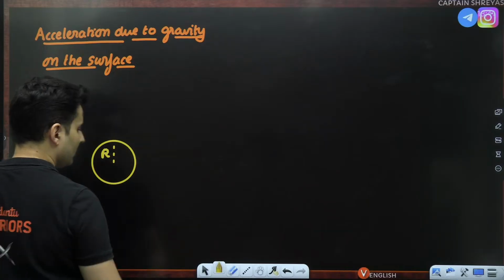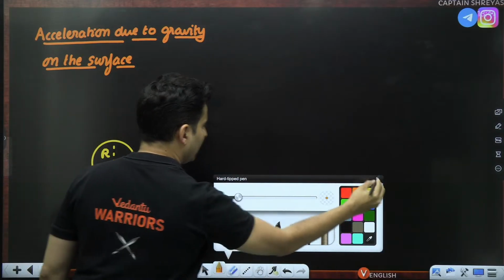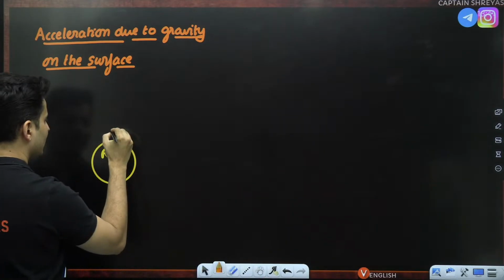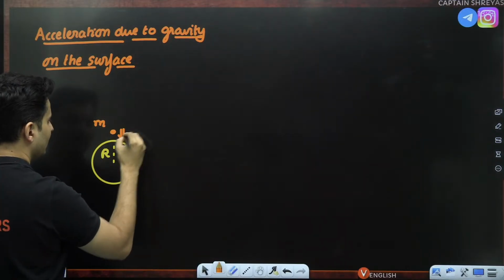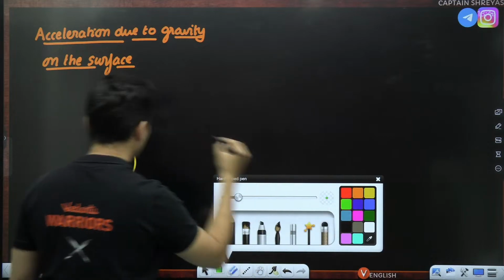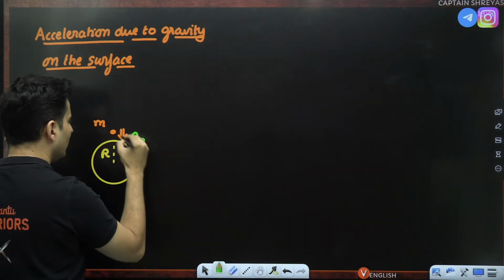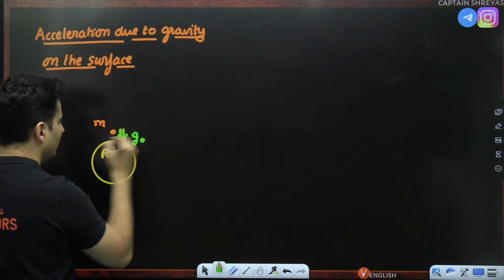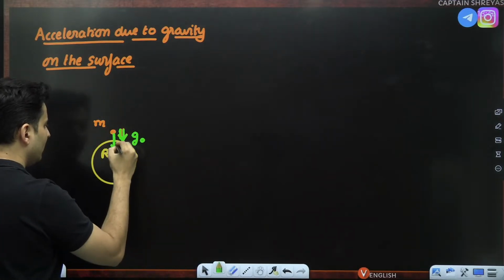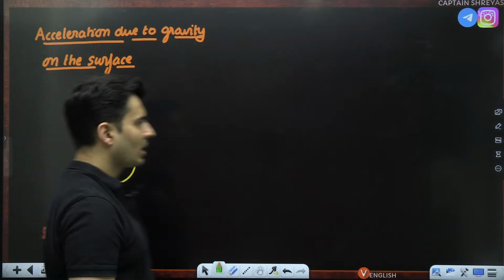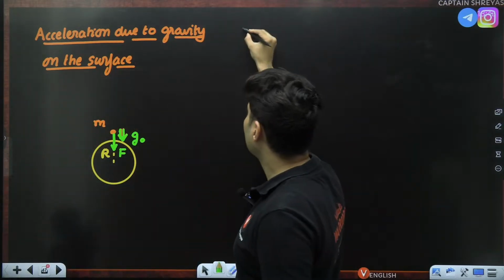This is our radius. You are taking some mass close to the surface. Obviously, it will accelerate downwards with a value of g0. And there will also be a force acting on it like this. So by Newton's laws of motion,